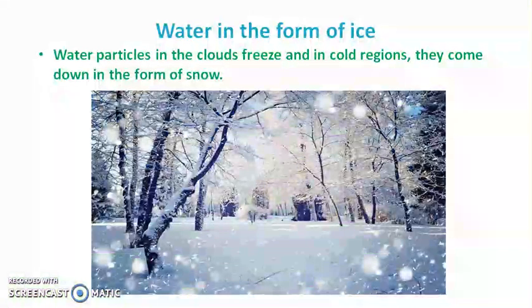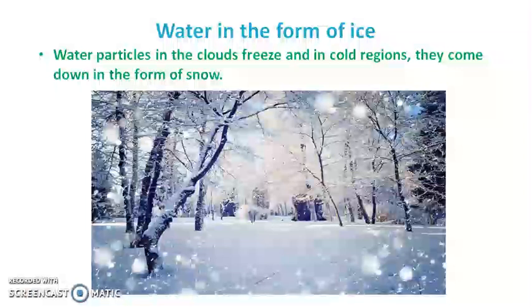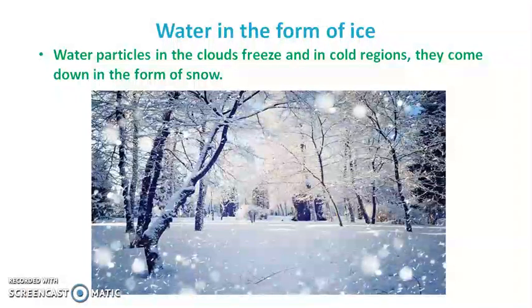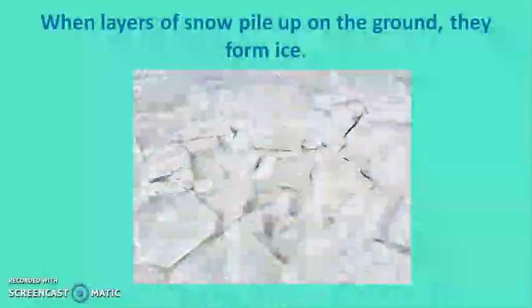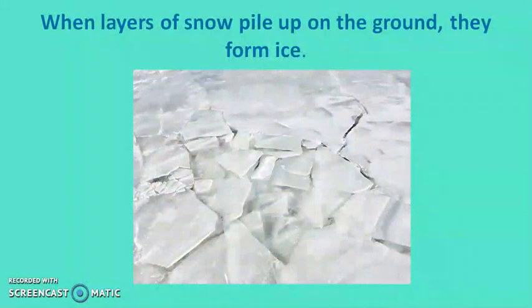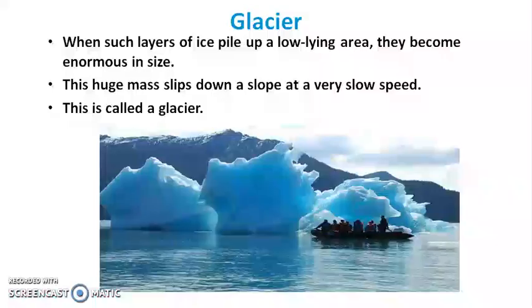Now we will discuss water in the form of ice. Water particles in the clouds freeze and in cold regions they come down in the form of snow. When layers of snow pile up on the ground, they form ice.